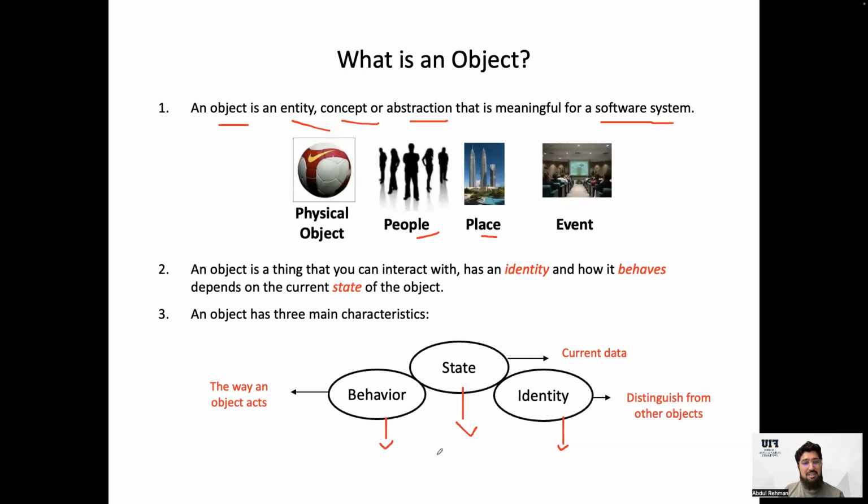I'll give you an example once again. For instance, I, as a human, am my class name or my object name. My name is Abdul, my last name is Rahman, my phone number is 12345, my email address is arahman@fio. These are certain values that I always carry with me. So this is called my value. And then what is my behavior? I eat, I drink, I talk, I teach. So these are my behavior. Keeping this in view, every object will have these three things.